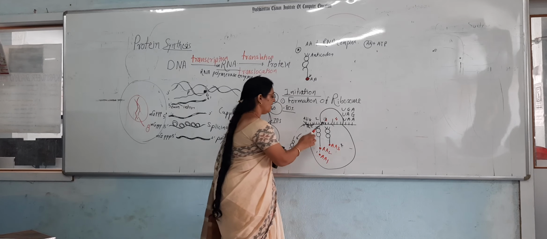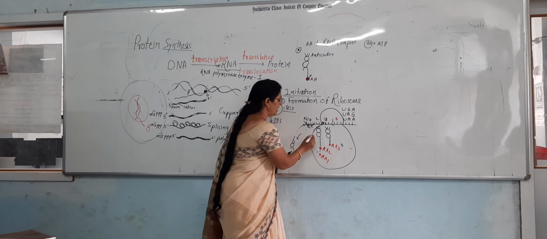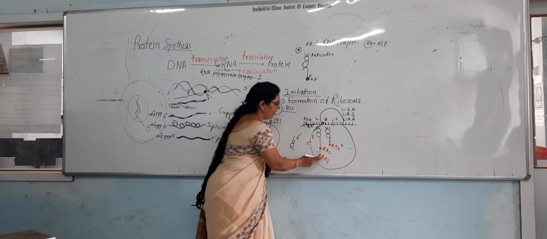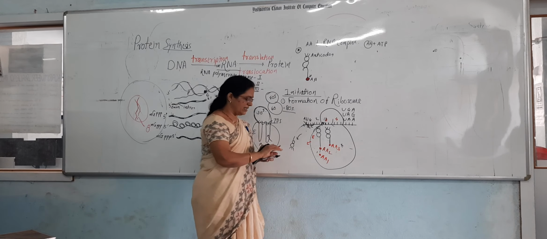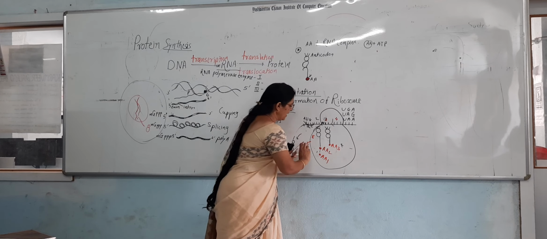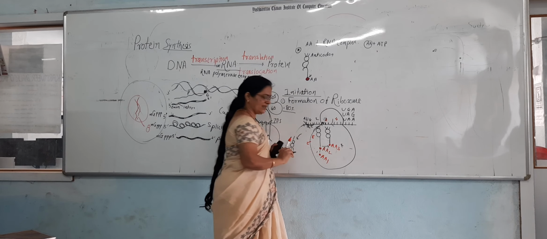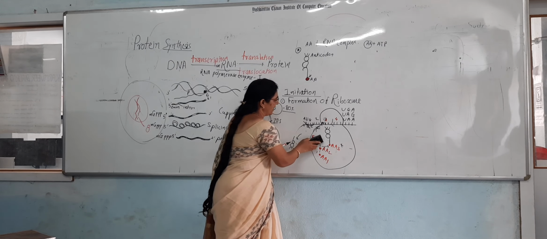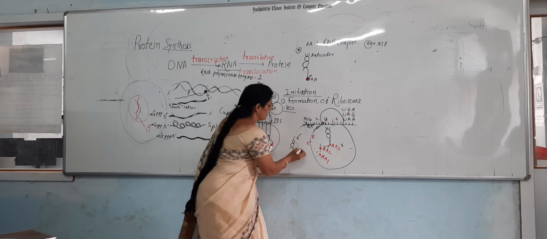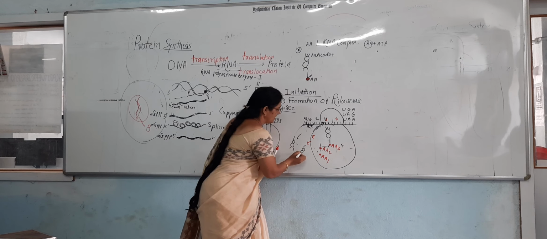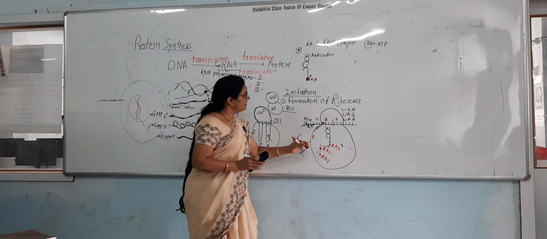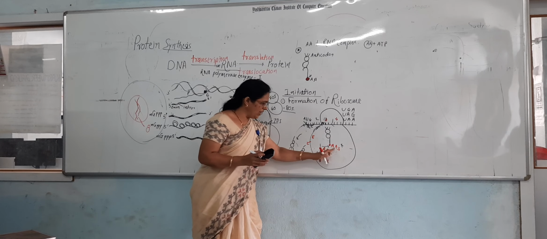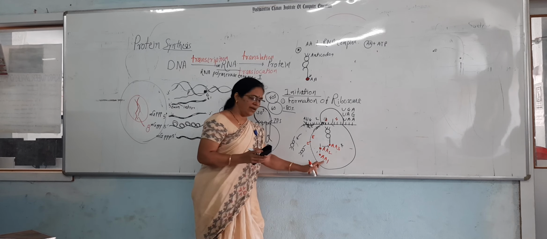This tRNA complex is now at the exit site. It has to exit. That's why the AA1 amino acid and AA2 amino acid are handed over to the P site. Now this AA2 tRNA exits from that ribosome.